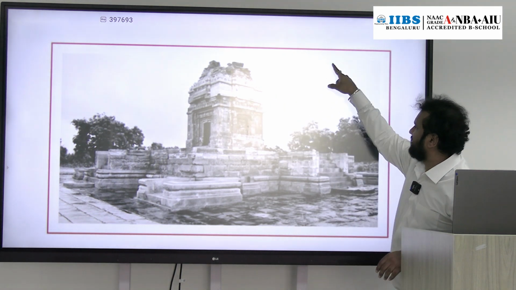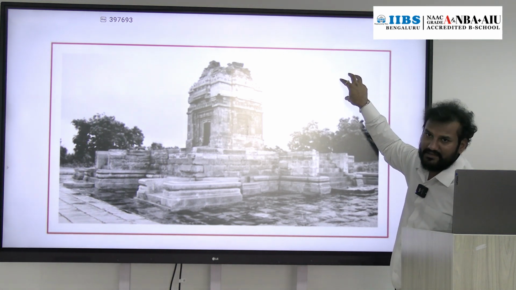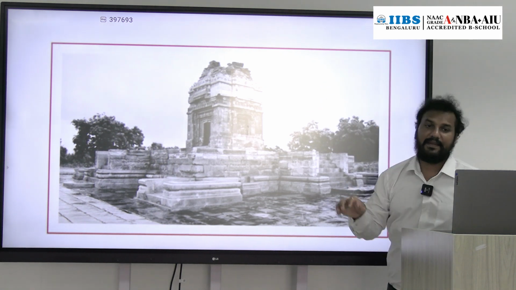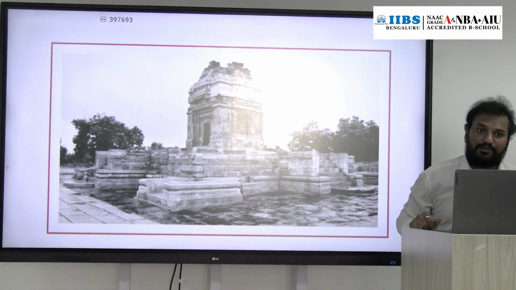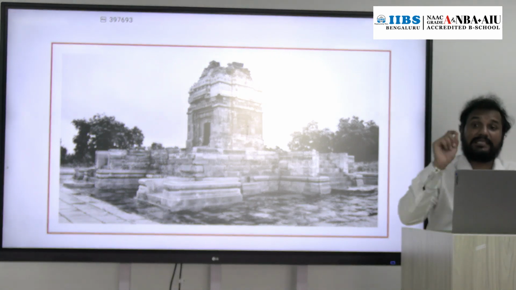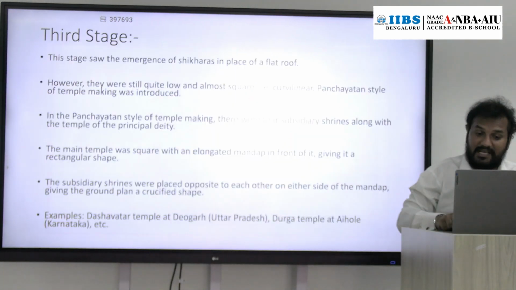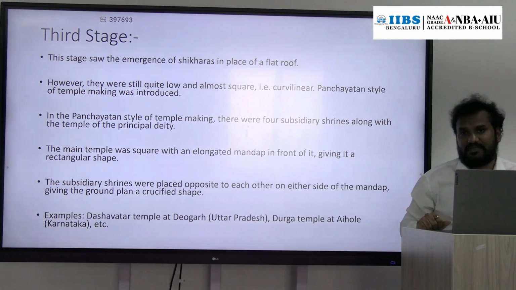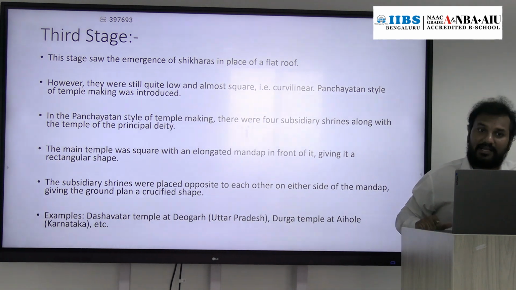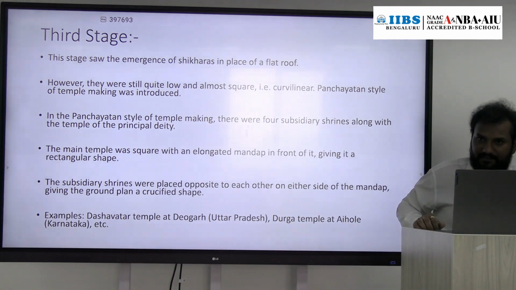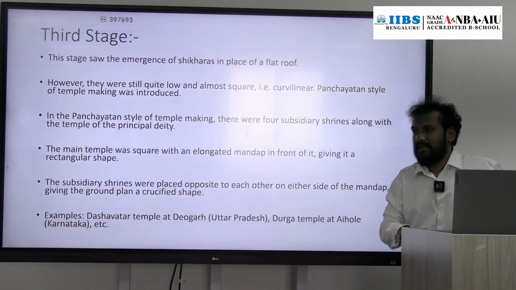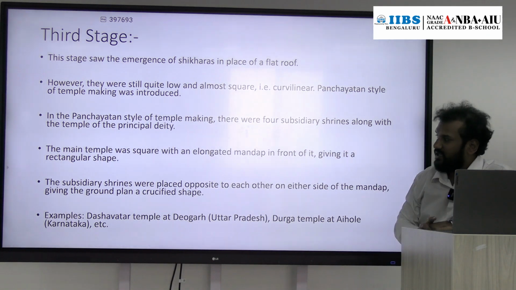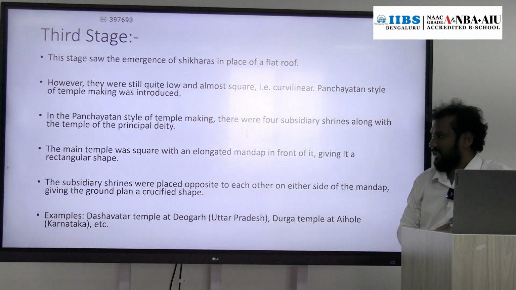For example, if this is a square, at the center we will have a main shrine. Then there are four corners, and there we will have sub-shrines or small shrines. That style of temple architecture is the Panchayatan style, which was developed in the third stage. Later it was added to the Nagara style of architecture, so that is also a new feature added. First the shikara was added, second the Panchayatan style of temple architecture was added.